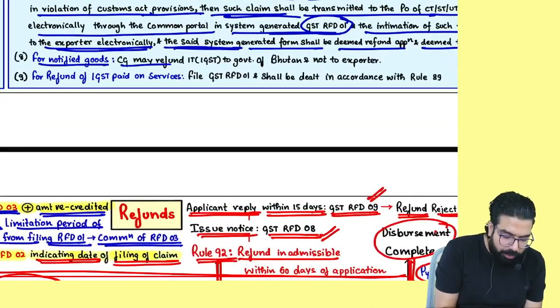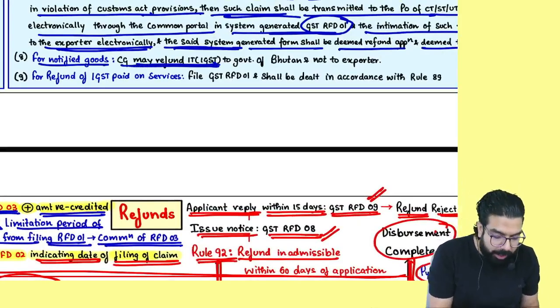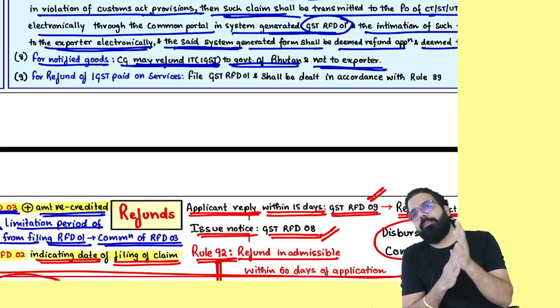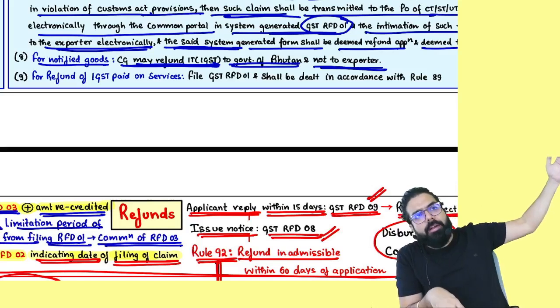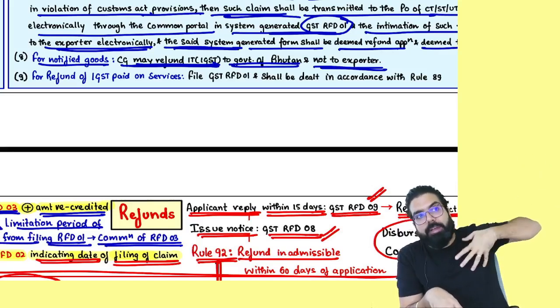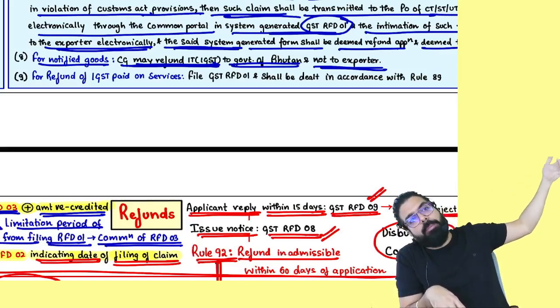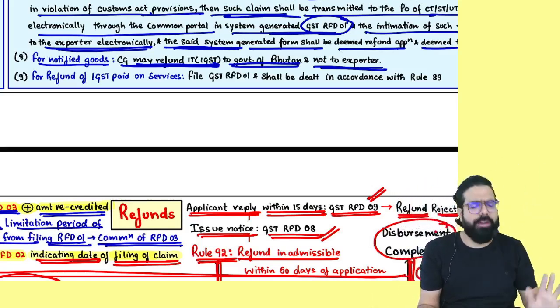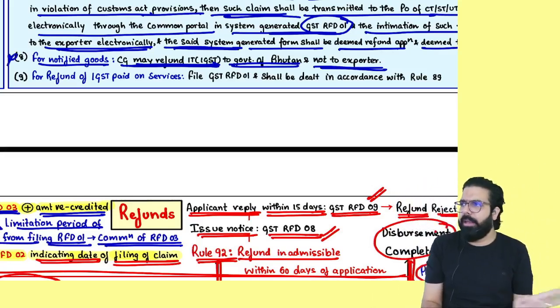So from that day, your refund will be given to you within the next 60 days. For notified goods, the refund is given differently. The refund of IGST is not paid to the exporter. It is paid to whom, everyone? The government of Bhutan. So for some goods, when you are exporting to Bhutan, the GST refund is not given to you. The GST refund is given to the government of Bhutan. Okay? For notified goods. As of now, you don't have to remember any notified goods.